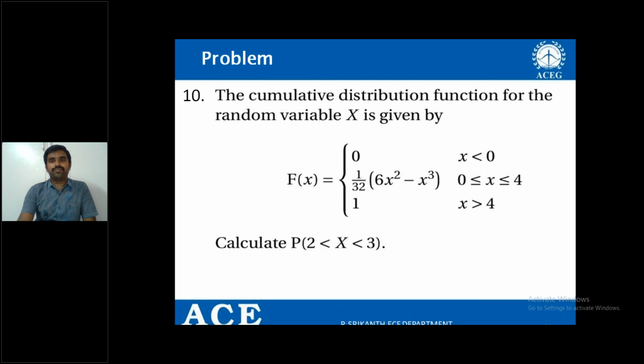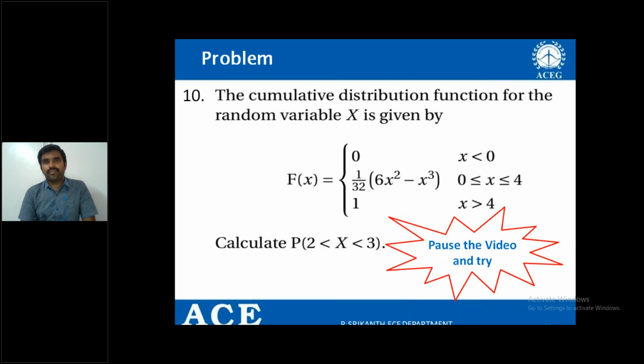Can you do it? Just pause the video for a while and try to solve the problem, right? So what is the given data? F of x is given. What are you supposed to find? Probability value needs to be calculated. So which one helps you here? Ultimately the property of the cumulative distribution function, right? Try to solve.